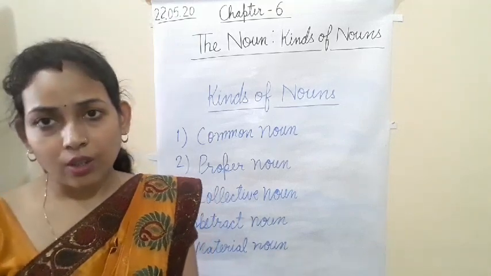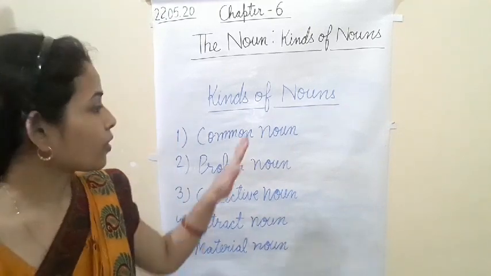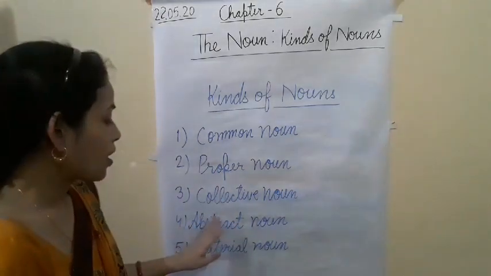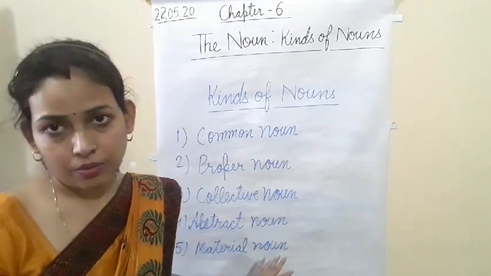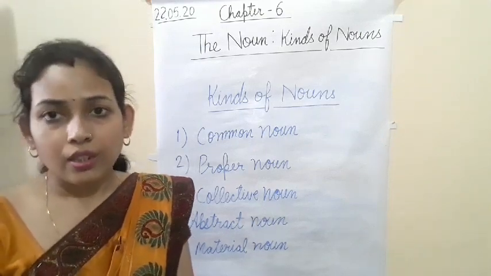Now we are going to study kinds of noun. How many kinds of nouns are here? There are 5 kinds of noun: common noun, proper noun, collective noun, abstract noun and material noun. One by one we will study all the kinds of nouns.